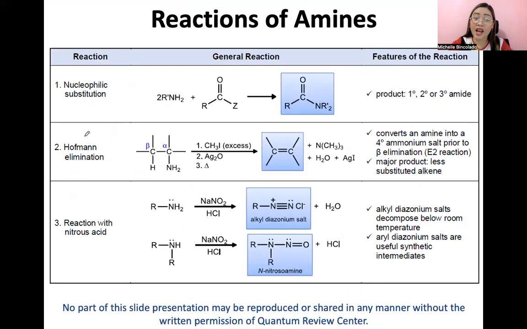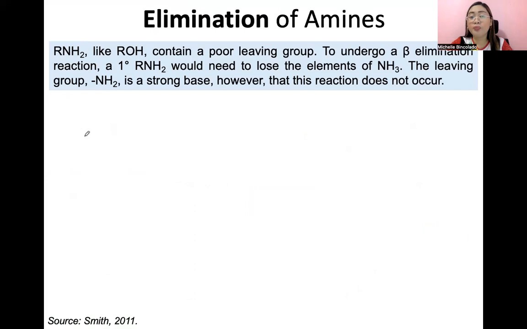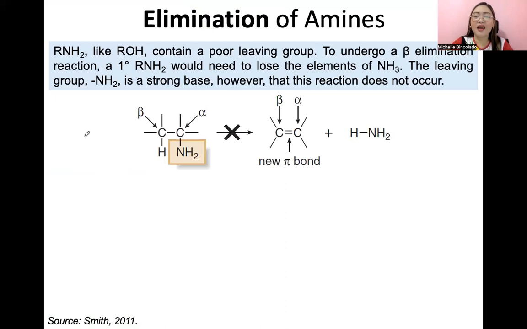Class, ito yung nasa manual natin. So we're done with number 1. Number 2, discuss natin ang elimination. And last but not the least, we will discuss reaction with nitrous acid. Amines, like alcohols, they also contain a poor leaving group. To undergo a beta elimination reaction, a primary amine would need to lose the elements of ammonia. The leaving group, NH2, is a strong base. Thus, hindi kasi nag-occur itong reaction na to. Ayan, no? O, diba? Kasi nga, pwede mag-lose nga ng NH3. However, hindi naman ito possible because NH2 is such a strong base, hindi class ito good leaving group.